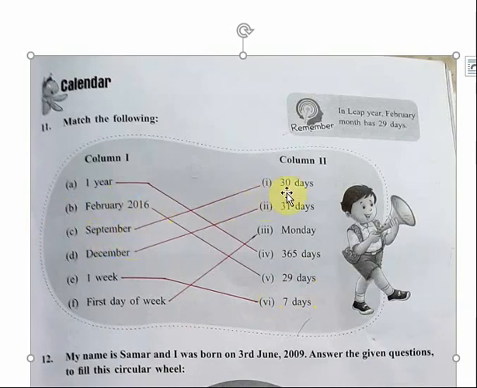September month has 30 days. Next is December. December has 31 days. And 1 week means 7 days. And the first day of the week is Monday. So these are the answers, and you have to do match the following like this.